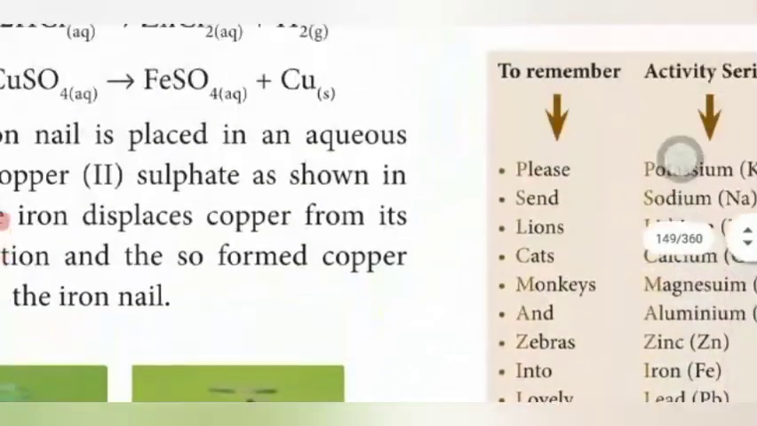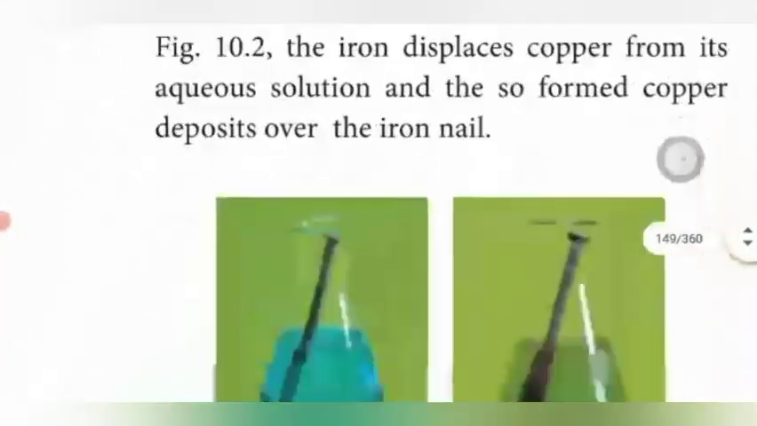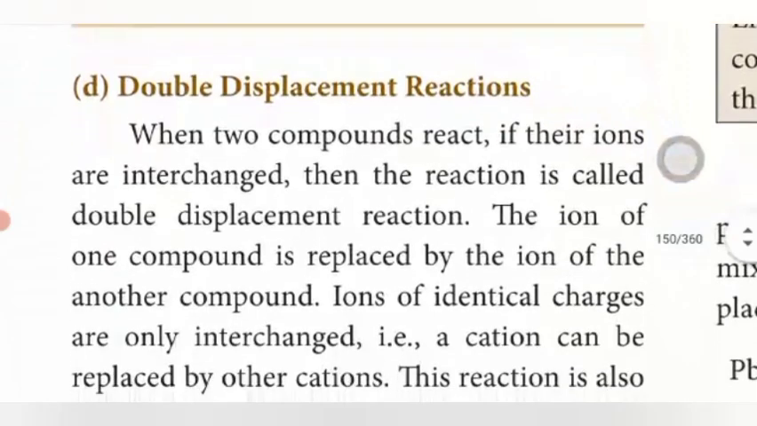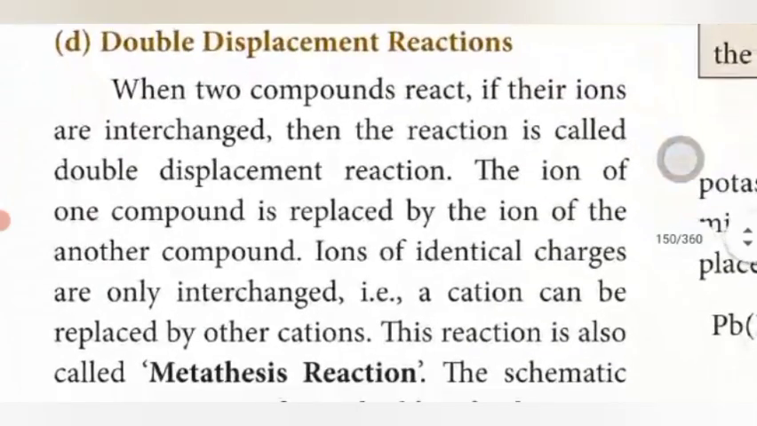Another type of reaction is the double displacement reaction. When two compounds react, if their ions are interchanged, the reaction is called a double displacement reaction. The two ions are interchanged, which means this reaction is said to be a double displacement reaction.